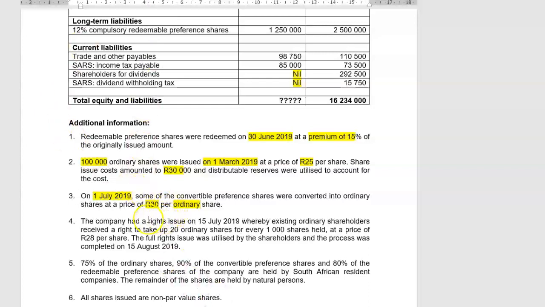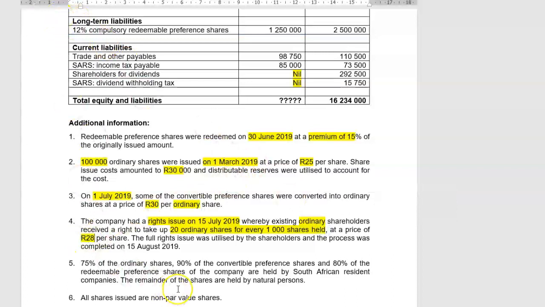Then the company had a rights issue on 15 July, whereby the existing ordinary shareholders, only the ordinary shareholders, received the right to take up 20 ordinary shares for every 1,000 shares held at a price of 28 Rand per share.